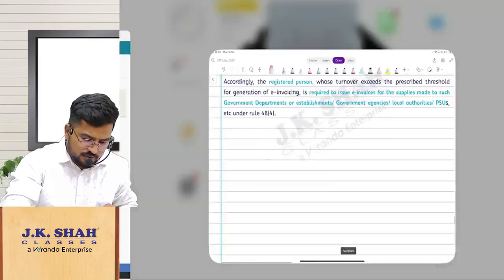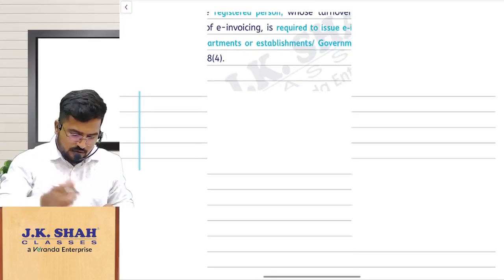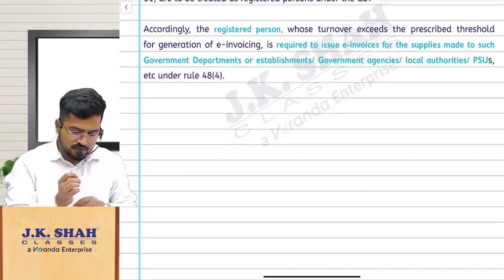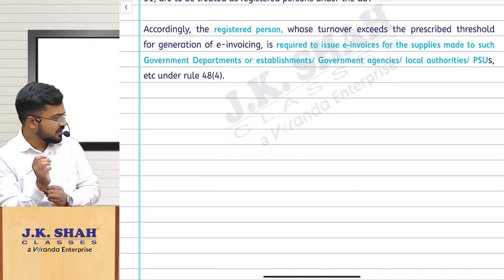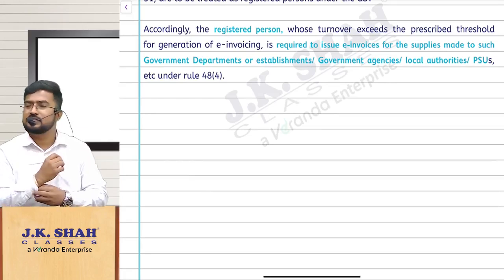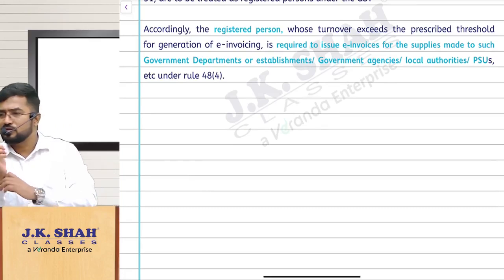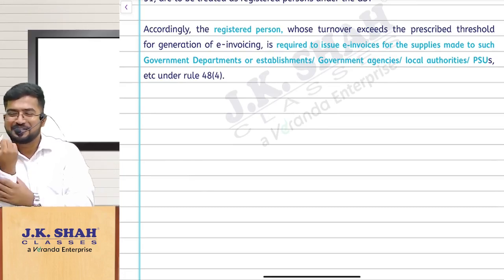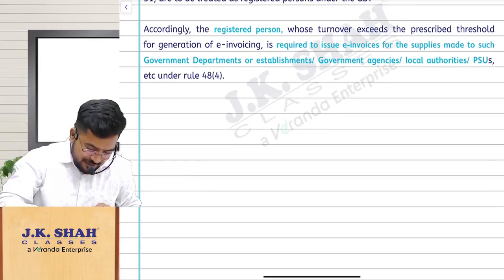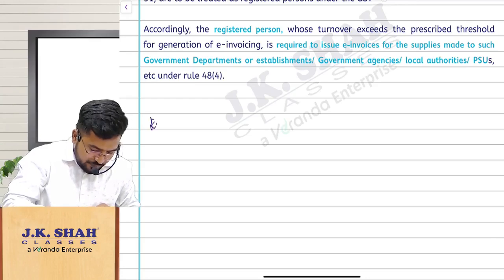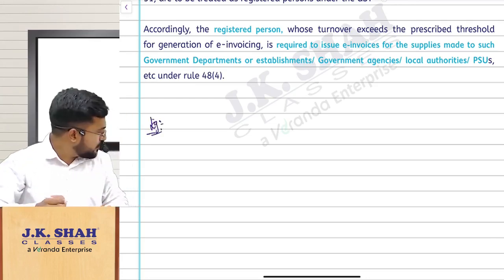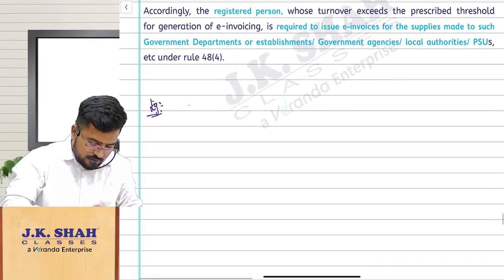Now see, for example, don't misunderstand this provision. Listen carefully. Sir, there is a company called Vivard Software Solutions Private Limited. Okay, Vivard Software Solutions Private Limited. You can copy along with me, right?